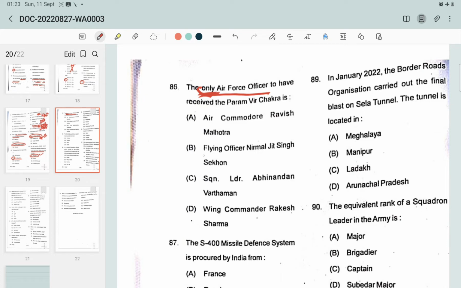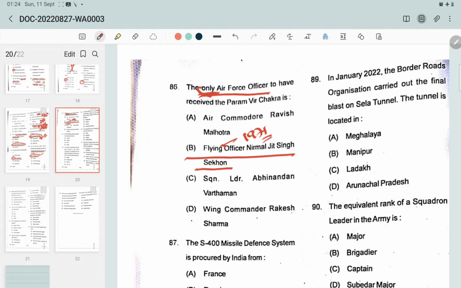The correct answer is Flying Officer Nirmal Jit Singh Sekhon. He is the only Indian Air Force officer to be awarded the Param Vir Chakra. He held the rank of flying officer and was awarded in the year 1971.